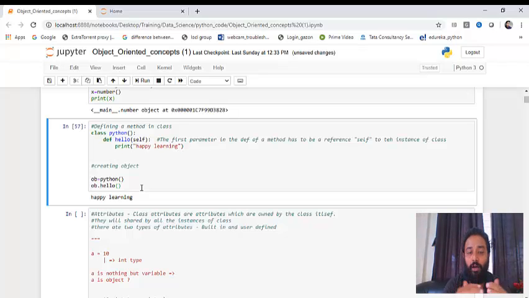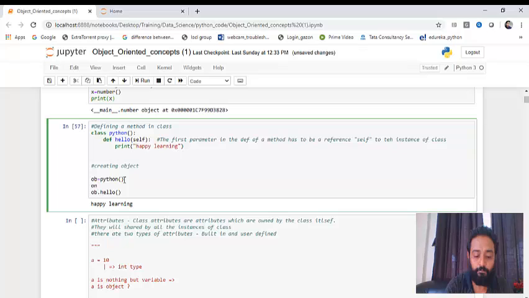Now let's see what exactly self is. Whenever an object is created, there could be multiple objects created for a class. Here I've just created one particular object. Now let me create ob1. ob1 is equal to Python.